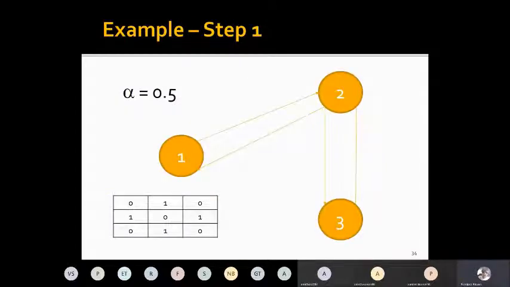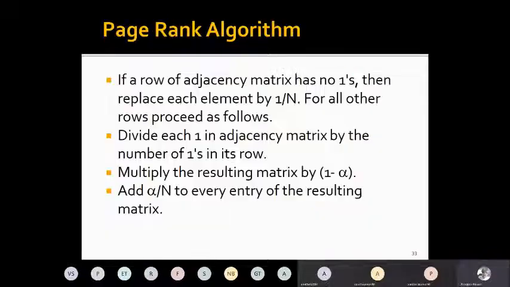Here, say I have only 3 web pages and this is their link structure, and the probability of the teleportation operation is alpha equal to 0.5, right? If we now look at the previous slide, if a row of the adjacency matrix has no ones, then replace each element by 1 by N.